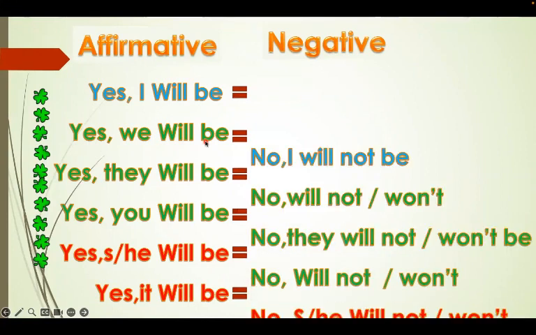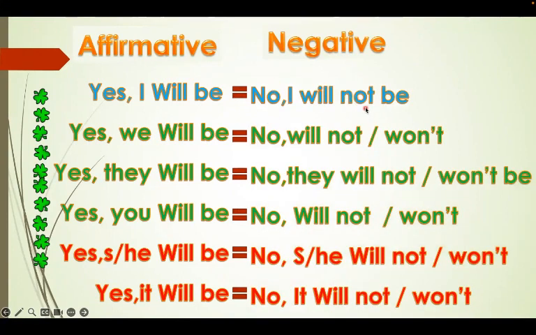The negative statement is a little bit different, okay? You just add not. That's it. It's the same, just add not. So, no, I will not be, or, no, I won't be, won't, the same way. No, I will not be, or no, I won't. No, they will not, or they will not be, or they won't. All three forms are correct, okay? Yes, you will be, no, you will not be, or you won't. Also correct. Okay, no, she will not be, or no, she won't, or she won't be.